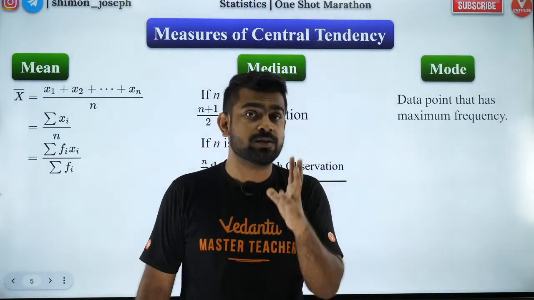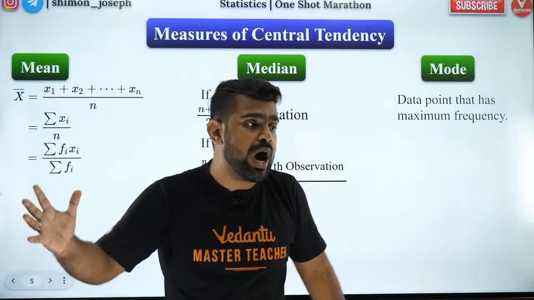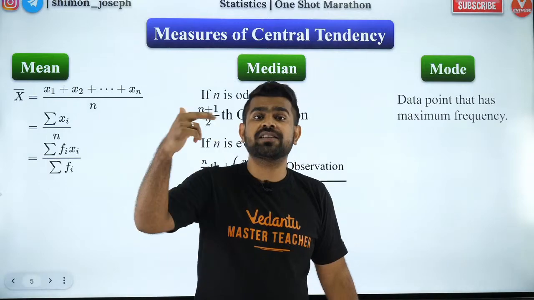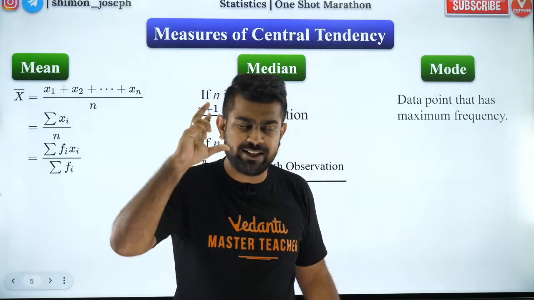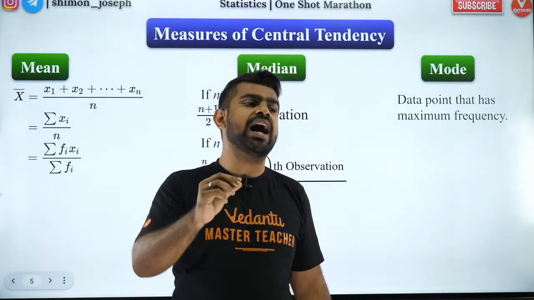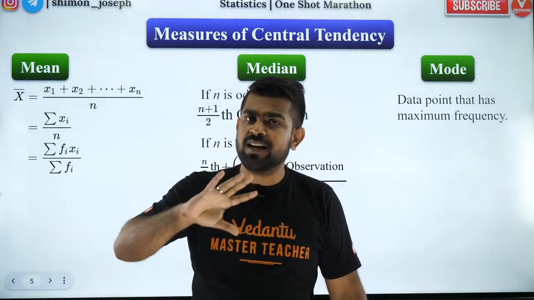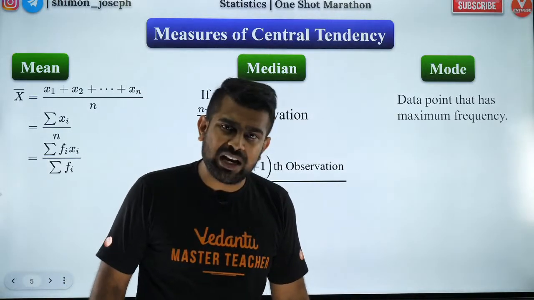Please don't forget that. After you arrange it, the middlemost data is called the median. Are you all happy with it? Did you all like it?